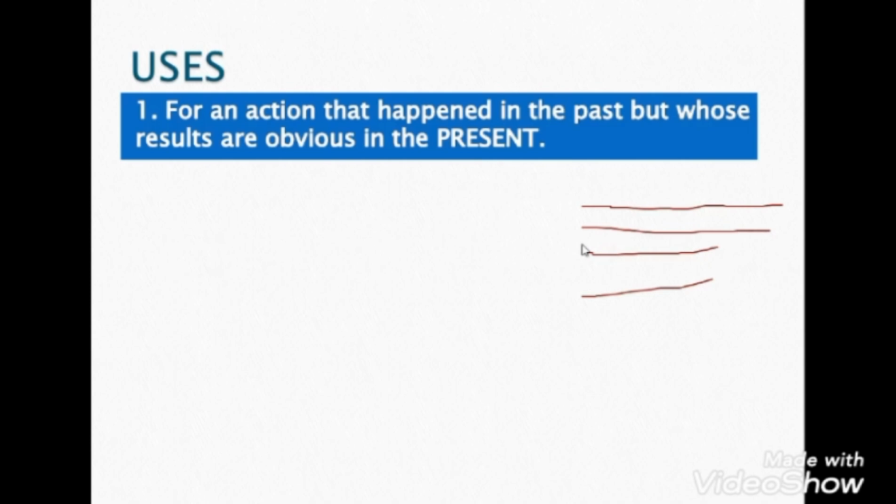I read it. For an action that happened in the past, but whose results are obvious in the present. That's right. So the action happened in the past, but the result or effects is still obvious in the present. It means something happened in the past and still has an effect in the present.